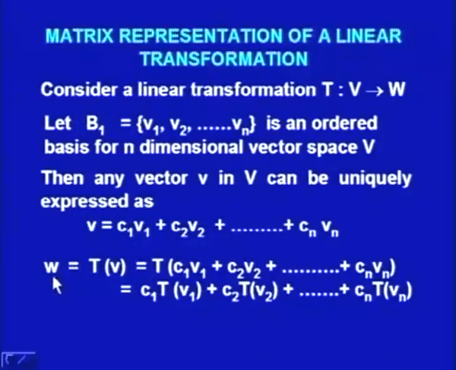Now, let us say W is equal to T of V, that is, T of (C1 V1 plus C2 V2 plus ... plus Cn Vn). So, T being a linear transformation, one can write this as C1 times T of V1 plus C2 times T of V2 plus ... plus Cn times T of Vn. So, this transformation T of V is expressed in terms of the images of the base vectors V1, V2 and Vn. So, this vector W is represented as a linear combination of T of V1, T of V2 and T of Vn.